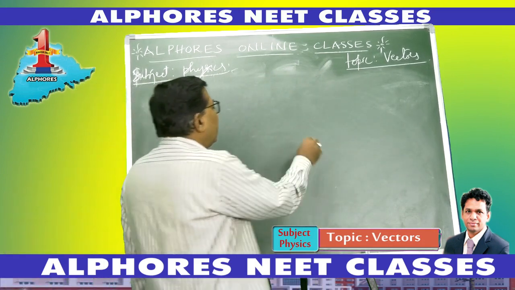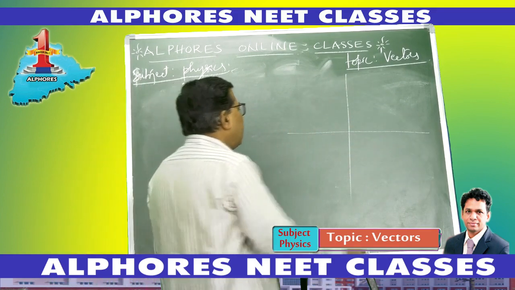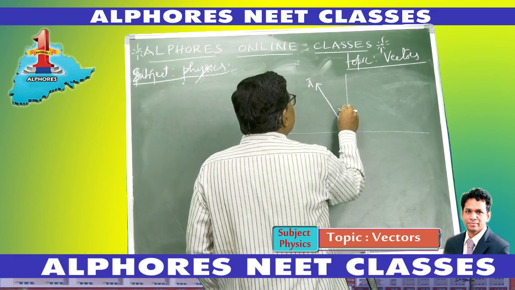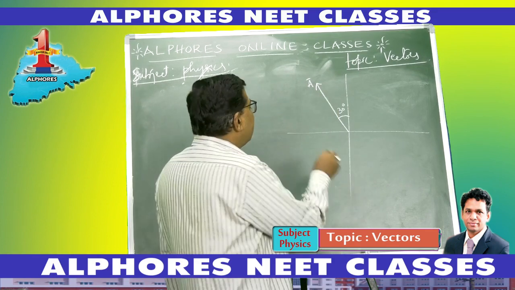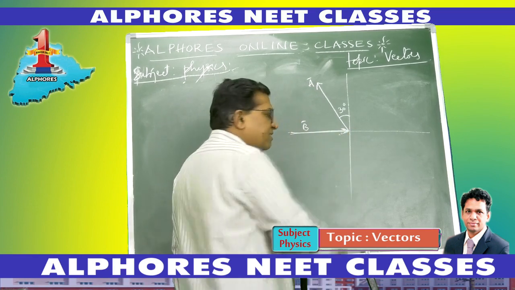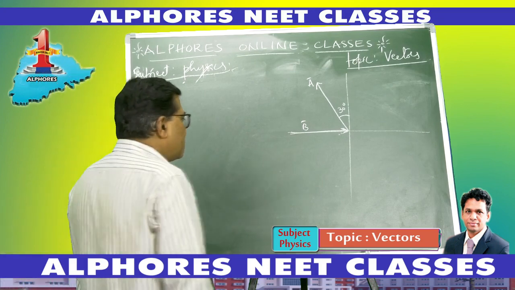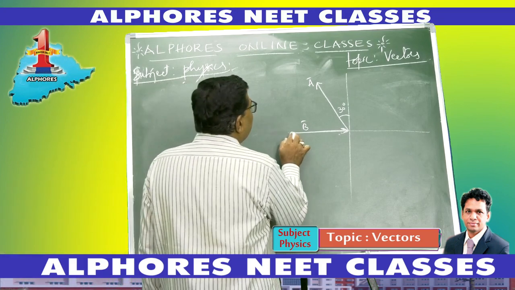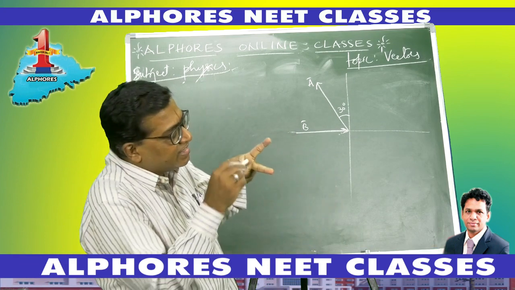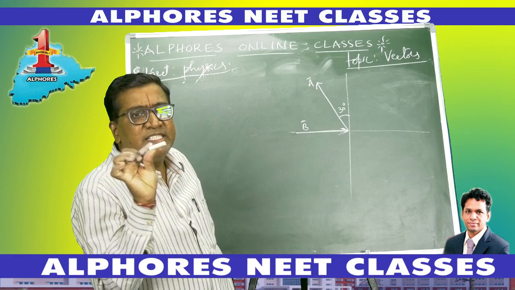For example, in our general notation of the xy plane, a two-dimensional plane, let's suppose there is a vector A bar like this, making an angle of 30 degrees. And there is another vector B bar like this, which is along the x-axis this way. Now he is asking to find the angle between A bar and B bar. So what did I say? To find the angle between the vectors, you should arrange the vectors such that they start from the same point. Their initial point is the same. They must be co-initial vectors.